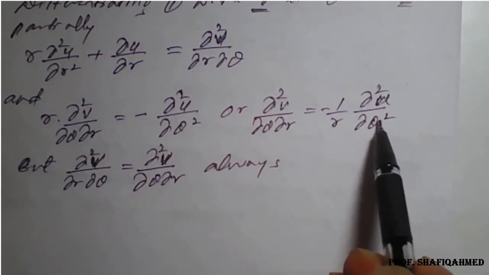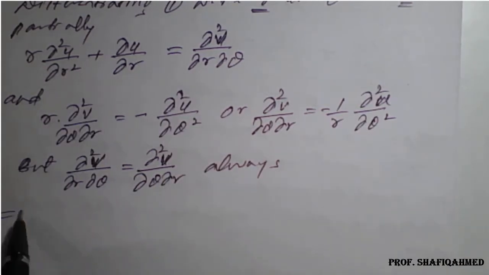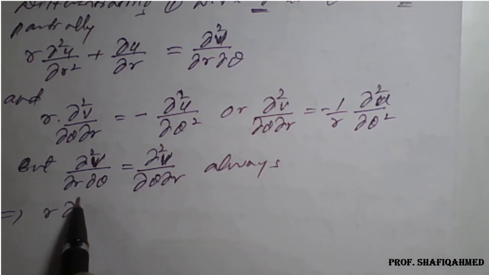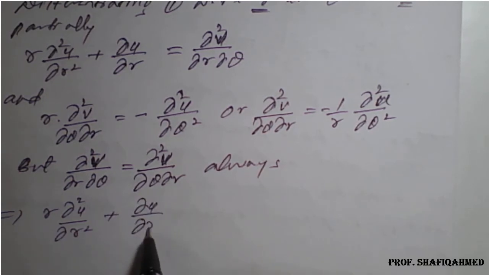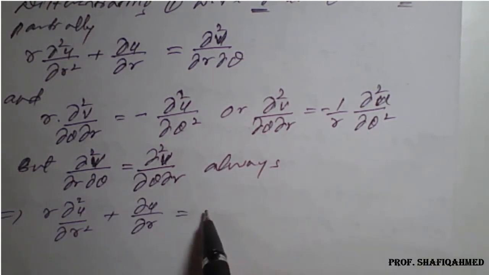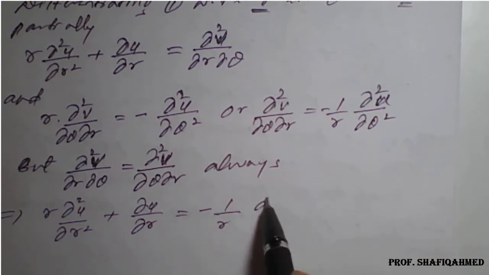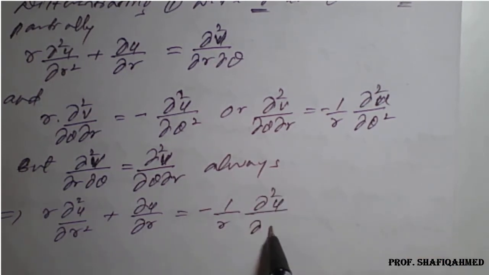Therefore we can write this left hand side as equal to the right hand side of the second one, which implies r dou square u upon dou r square plus dou u by dou r is equal to minus 1 upon r dou square u upon dou theta square.